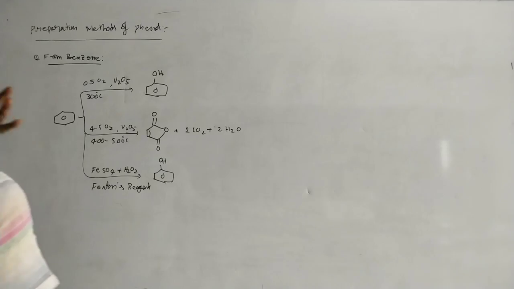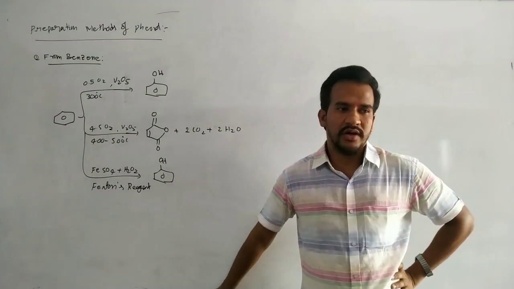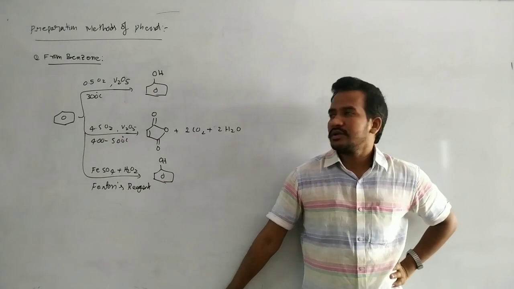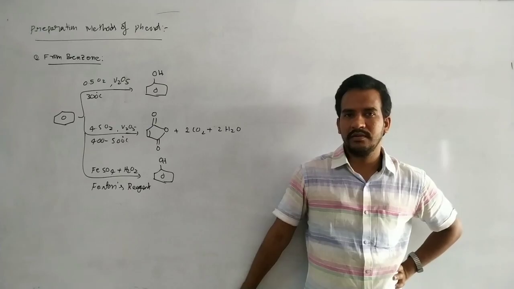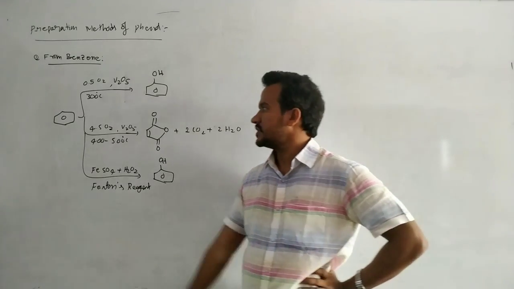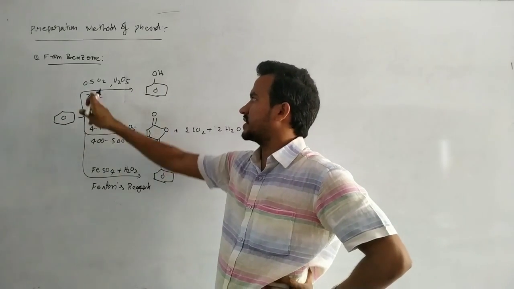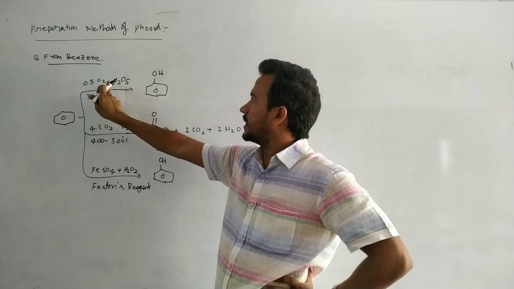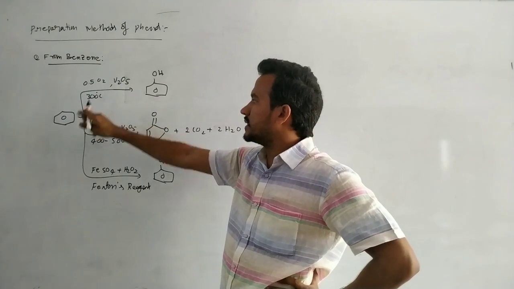Next, preparation methods of phenol. First, from the benzene ring, we can prepare phenol by some direct reactions, which is nothing but an oxidation reaction. The benzene is oxidized to phenol by reacting with 0.5 O2 in the presence of the vanadium pentoxide catalyst at 300 degrees centigrade.